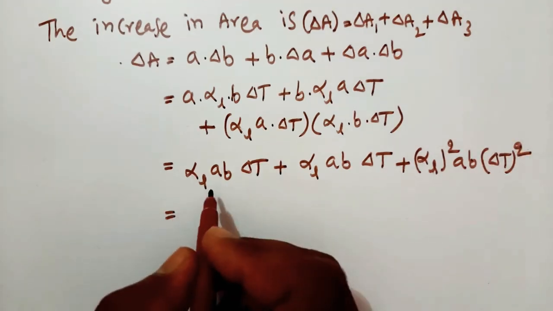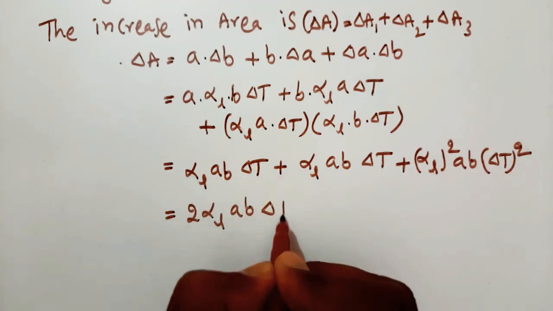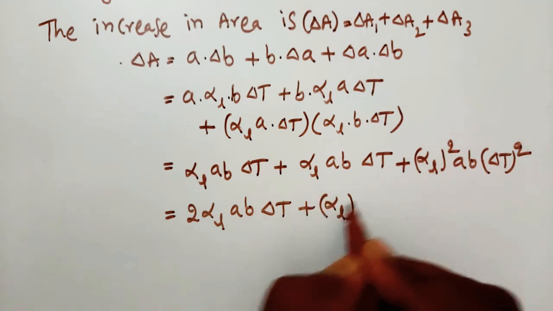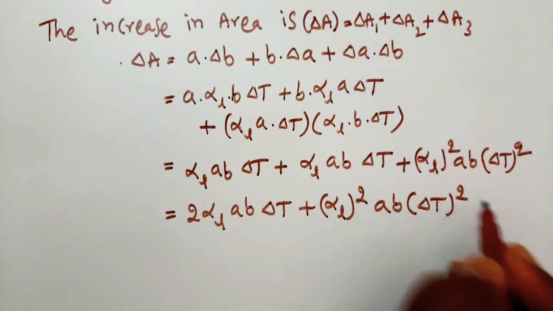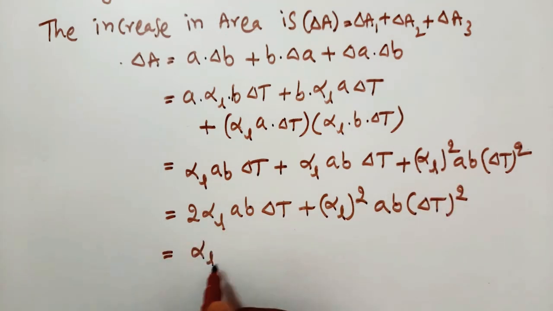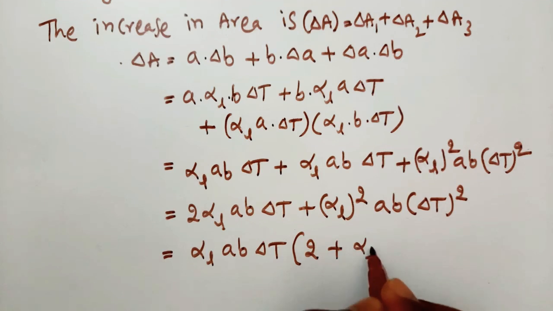This is equal to 2 alpha L AB into delta T plus alpha L square AB into delta T square. So if we take common alpha L AB into delta T, the remaining terms are 2 plus alpha L into delta T.